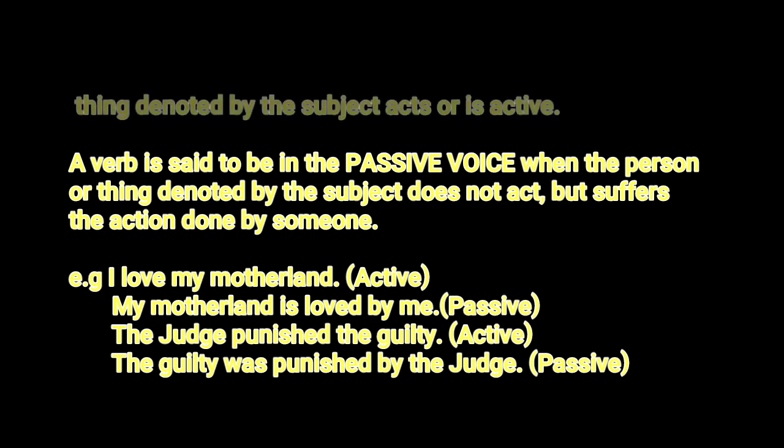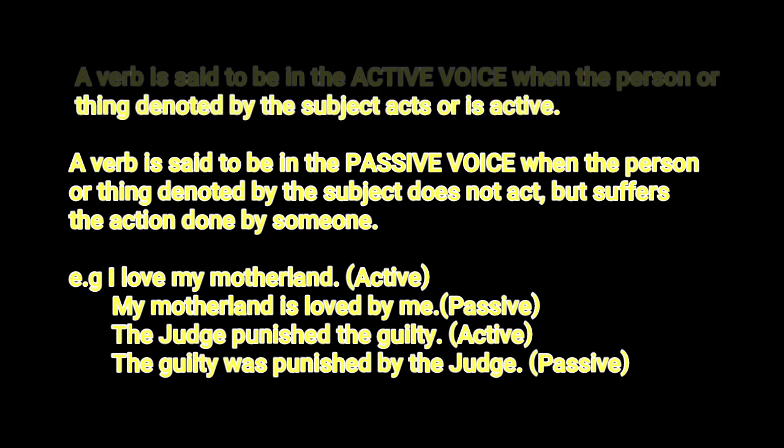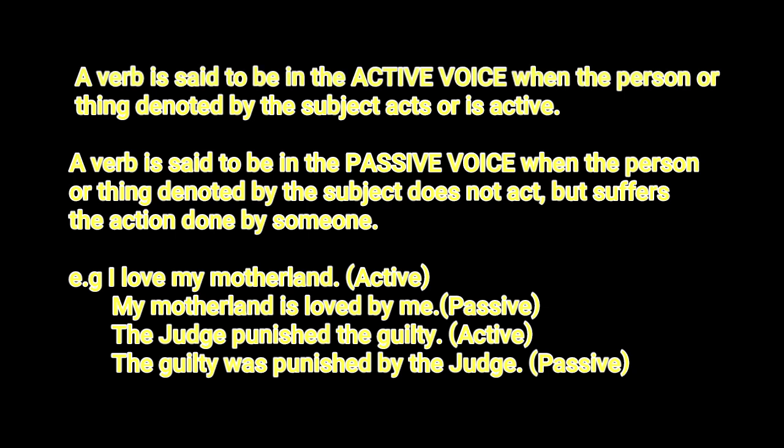A verb is said to be in active voice when the person or the thing denoted by the subject acts or is active. Similarly, a verb is said to be in passive voice when the person or thing denoted by the subject does not act but suffers the action done by someone. Now look at the following example.